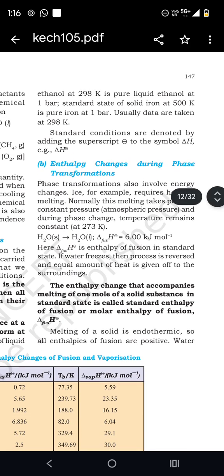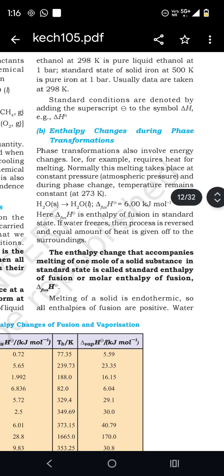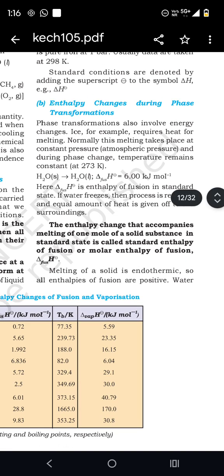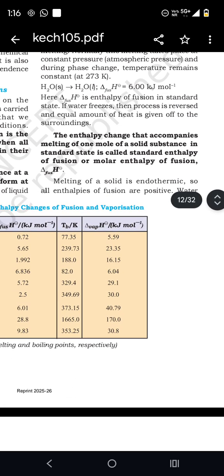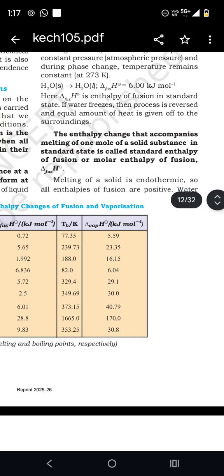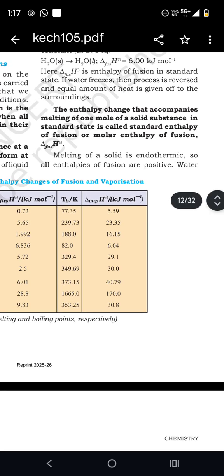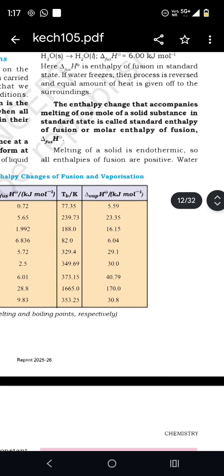Standard conditions are denoted by adding a superscript to the symbol delta H. Enthalpy changes during phase transformations. The enthalpy change that takes place on melting 1 mole of a solid substance in its standard state is called the standard enthalpy of fusion.